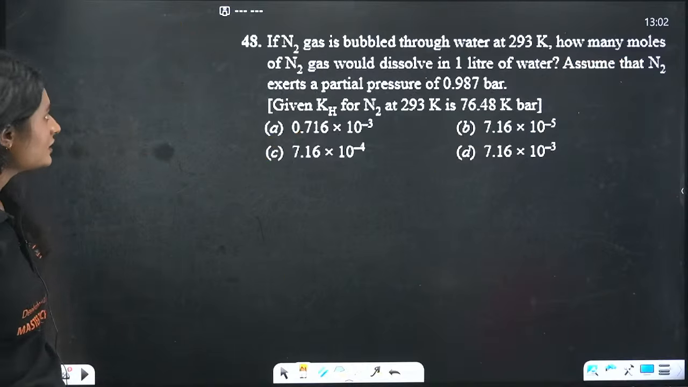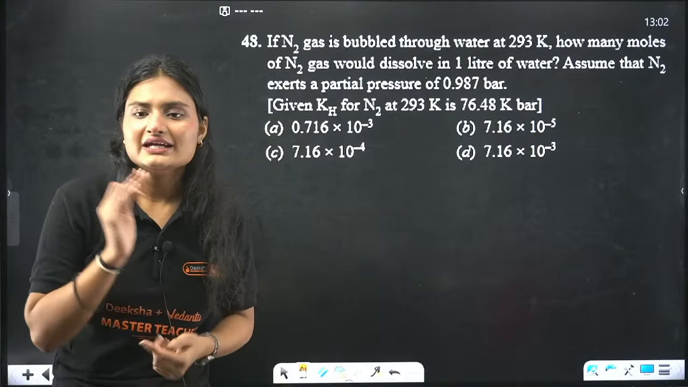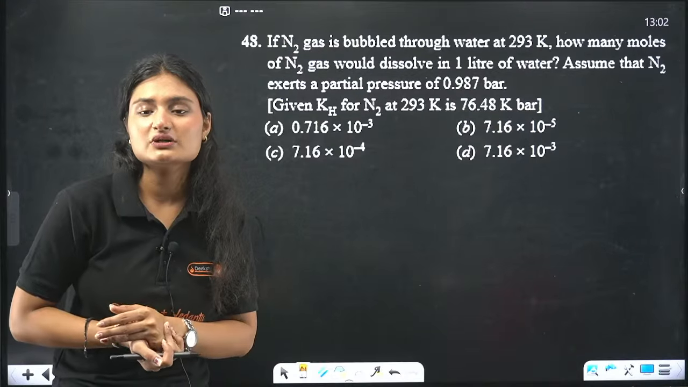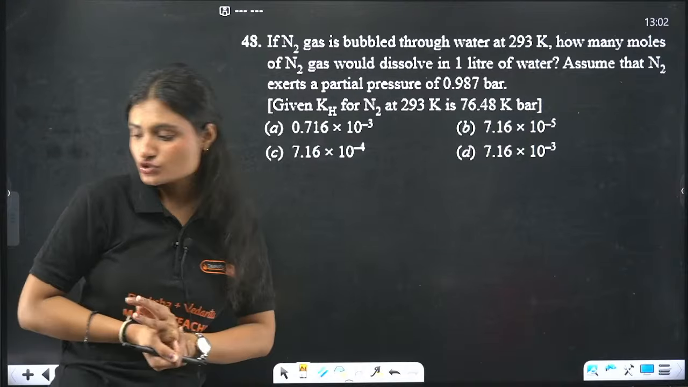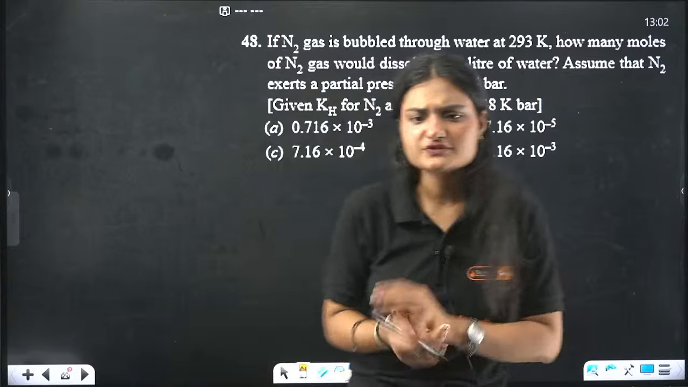If N2 gas is bubbled, pure calculation. N2 gas is bubbled through water at 293. How many moles of N2 gas would dissolve in 1 liter of water? Assume that N2 gas exerts a partial pressure of 0.987.